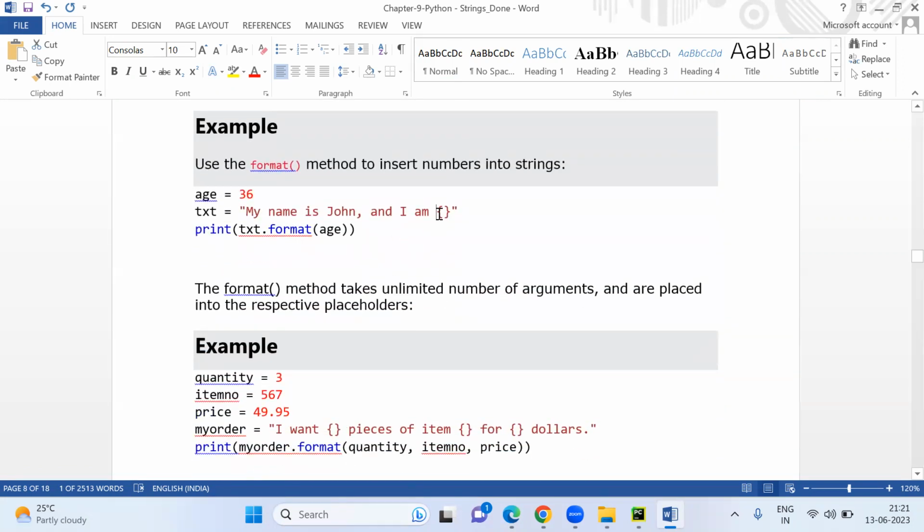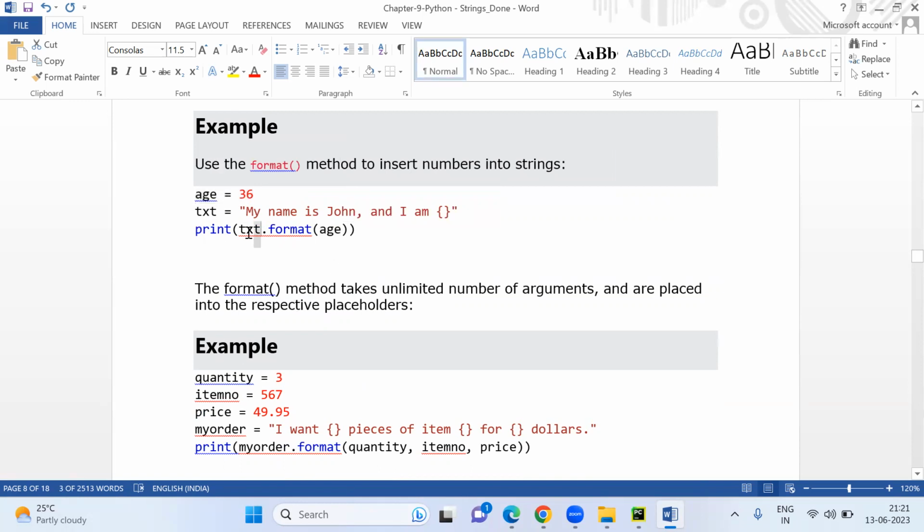It's saying that this value it will take from age, text dot format. When you mention text dot format, it will go to this text variable and check what we have to print here. Then it will check what the age variable is. The age variable is 36.